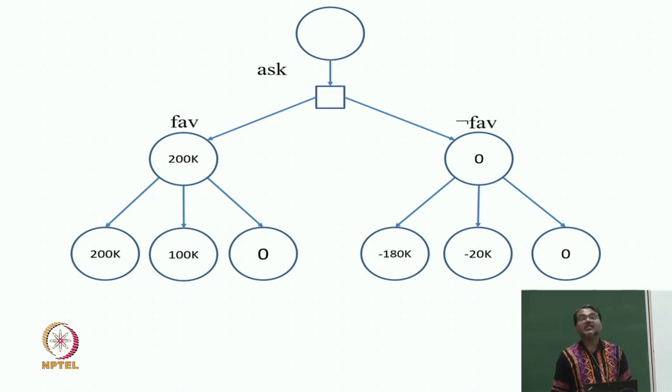However, I am making all this computation today. I have not even asked the economist yet. Today I do not know what the economist is going to say. Is the economist going to say favorable or not favorable? So, I can't make a decision based on 200 or 0.